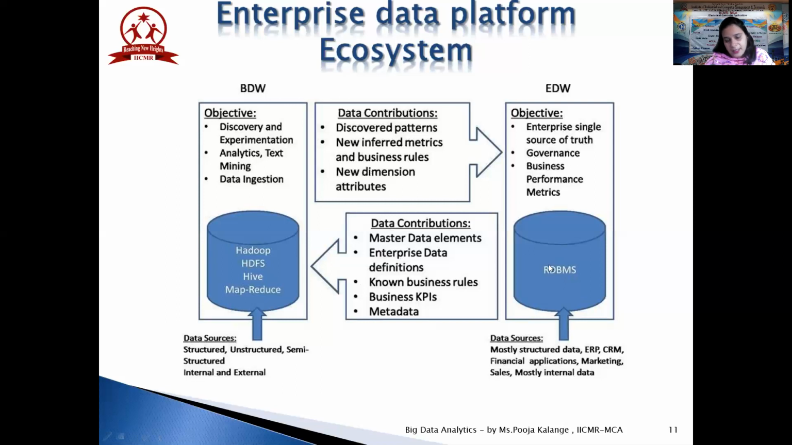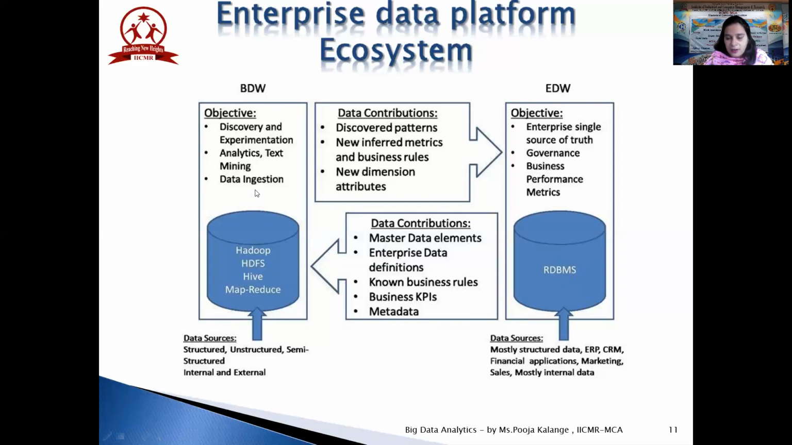Whereas in contradiction, here we'll have the RDBMS, which are mostly structured data, ERP, CRM, and all those. After this, there will be a collaboration between those, which will be the contribution of master data elements, enterprise data definitions, knowledge, business rules, business KPIs, and metadata. So there will be interaction done here.